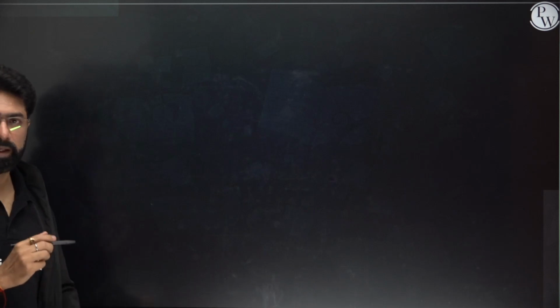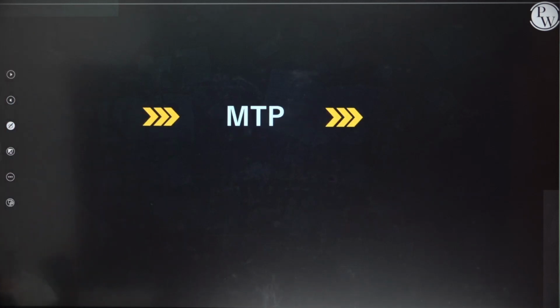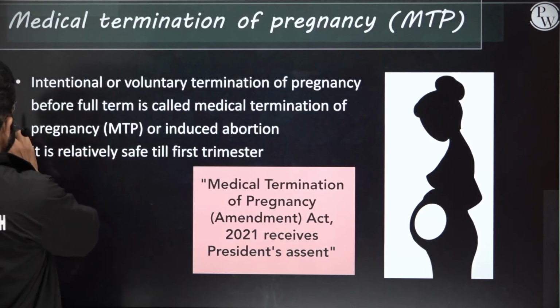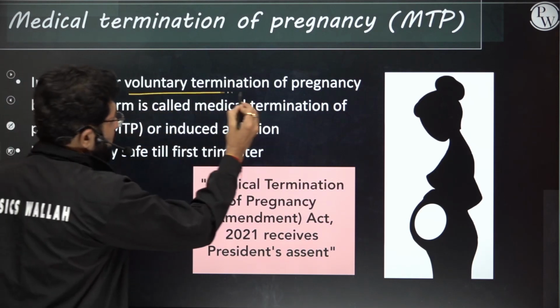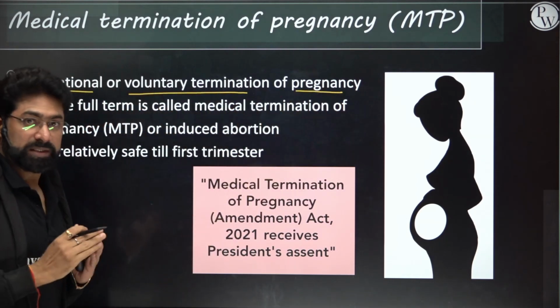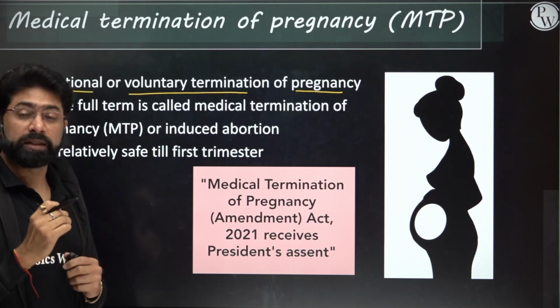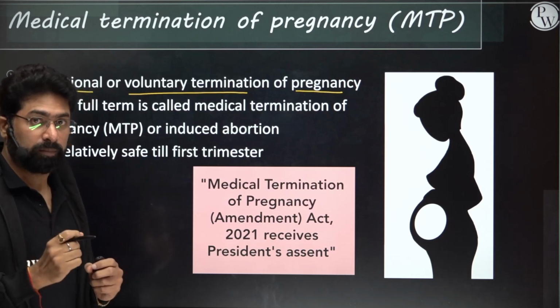All right? Now you talk about MTPs, medical termination of pregnancy, which is actually an intentional or voluntary termination of pregnancy. It is under the consent of the mother, and for that permission has to be taken from the doctor.